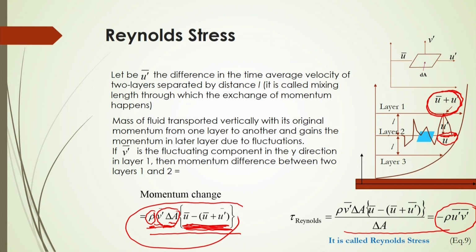So, we have this volume, then rho into volume will be the mass, into the deviating velocity in the x direction, which is called the fluctuating component. If we multiply this, we get the momentum exchange, and by dividing by the cross sectional area we can get the Reynolds stress there.